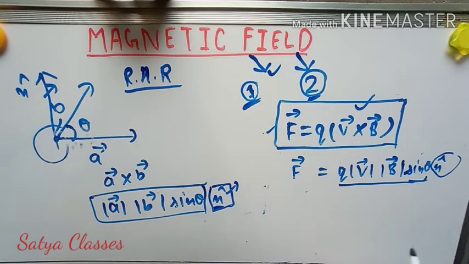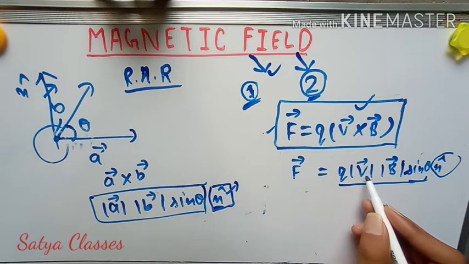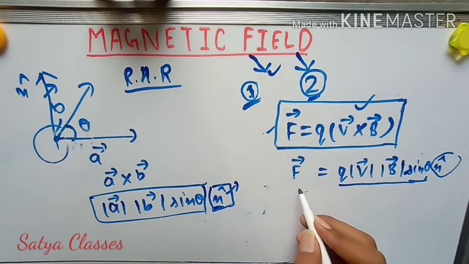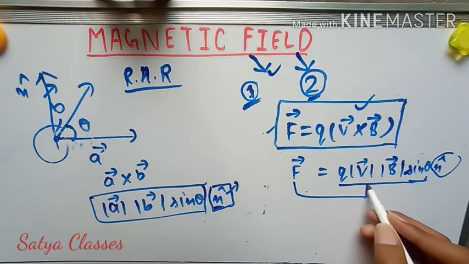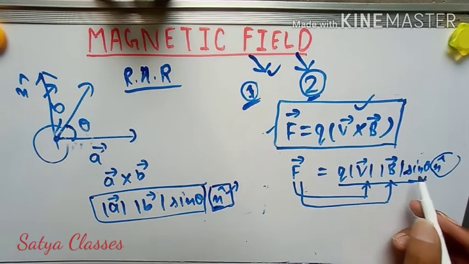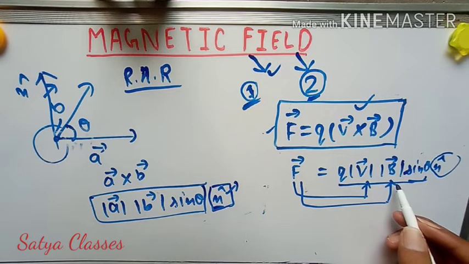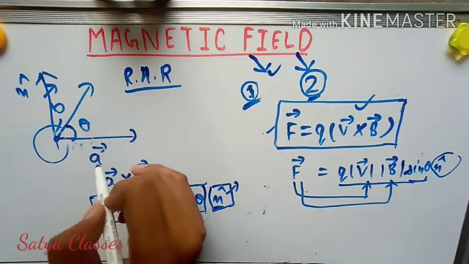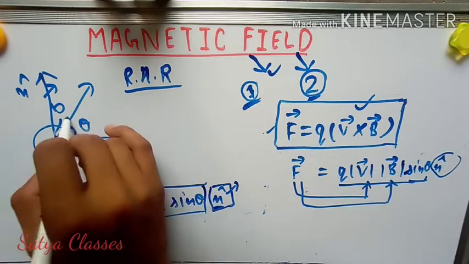Okay, now look, this A and this B, they are perpendicular on F, or F is perpendicular on A and B. Understand? And if A and B are making some plane, you can see over here A cross B is making a plane here.